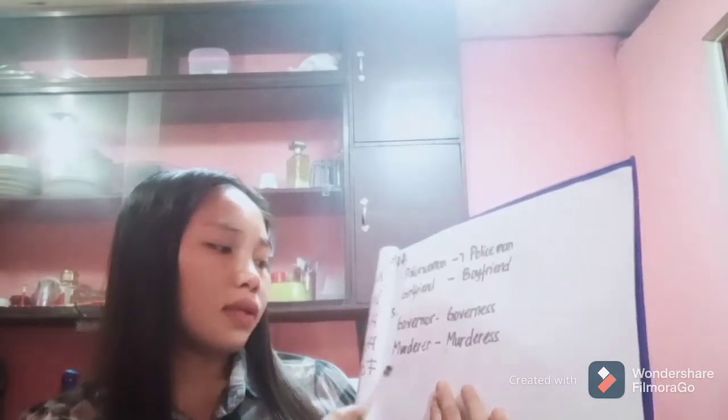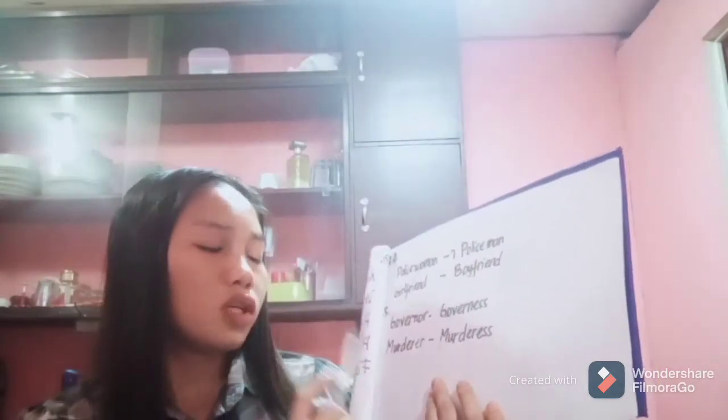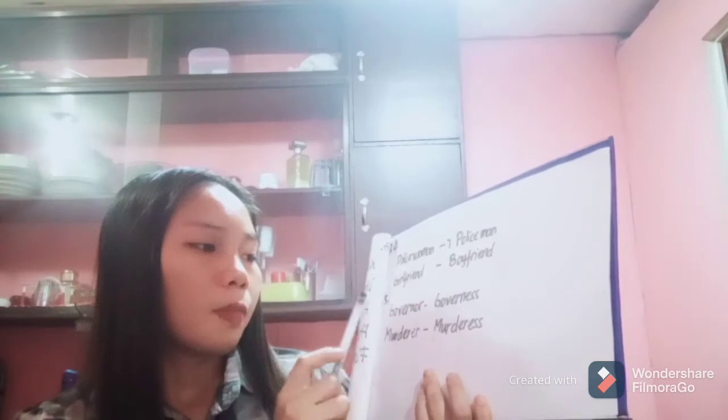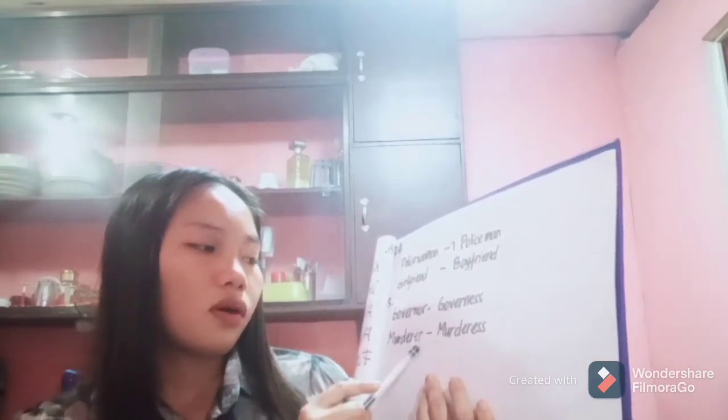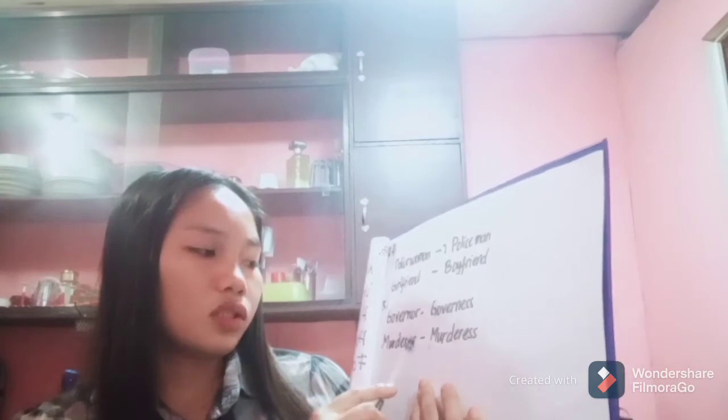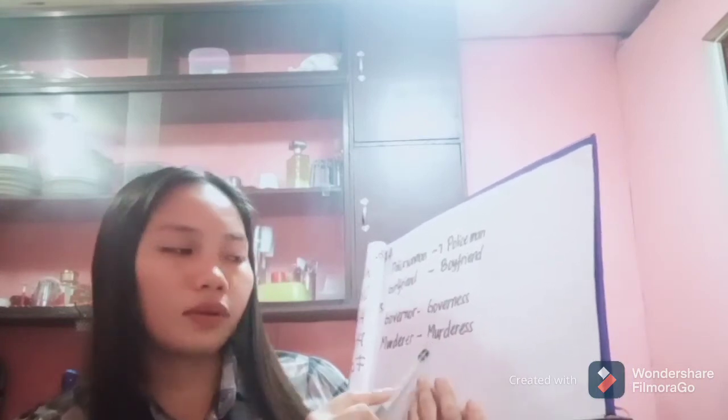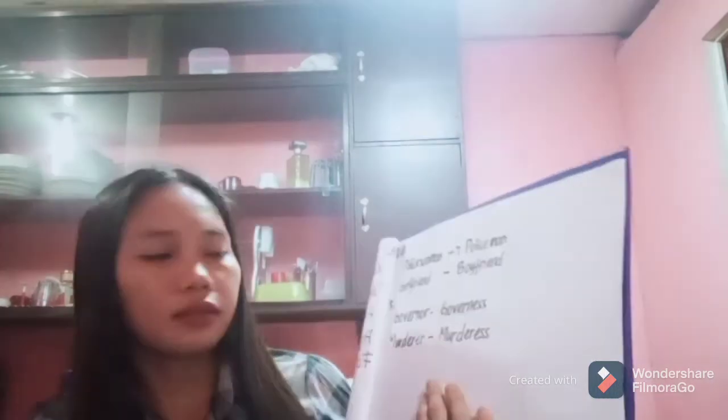The masculine murderer: remove the last letter, which is the r, and make it feminine, murderess.